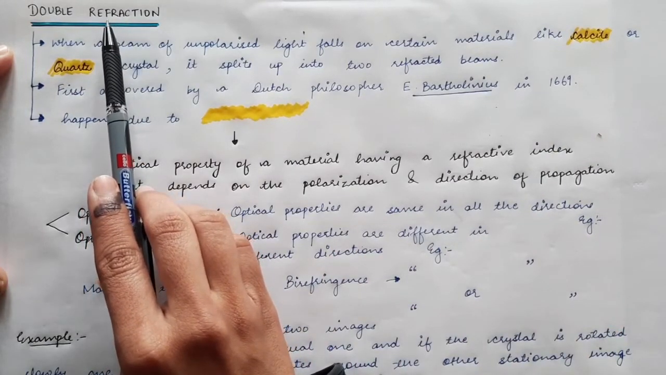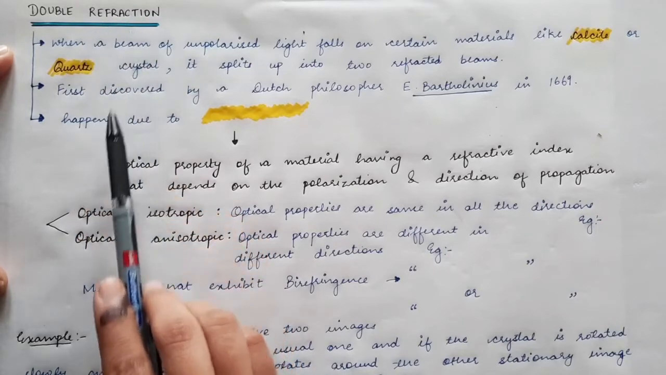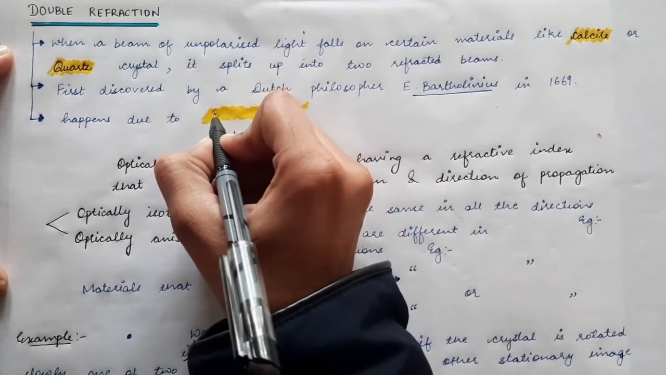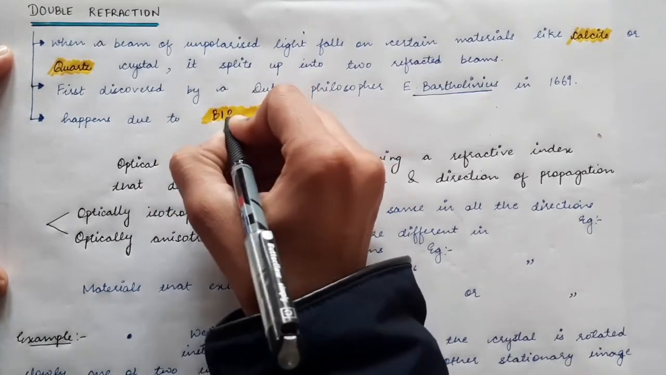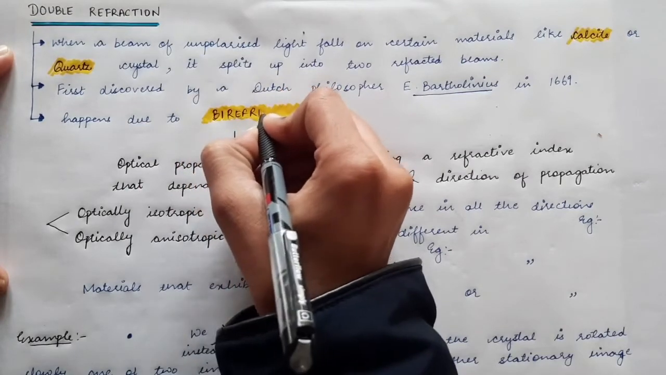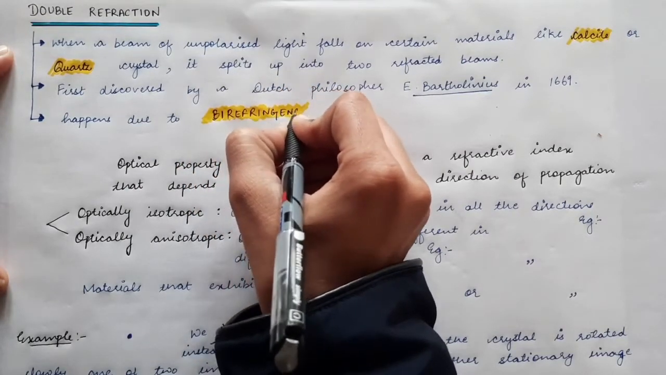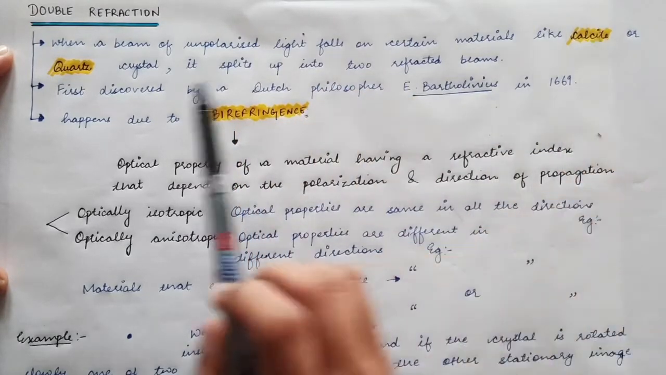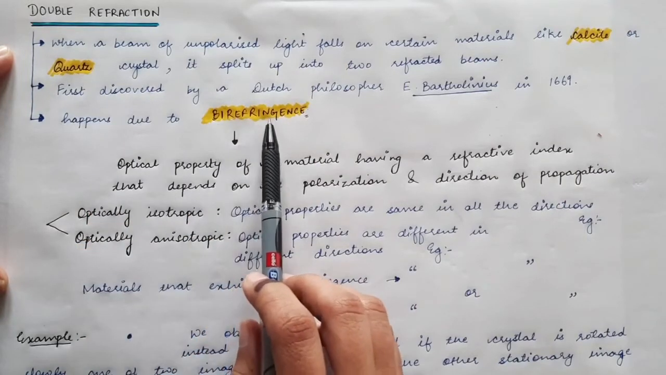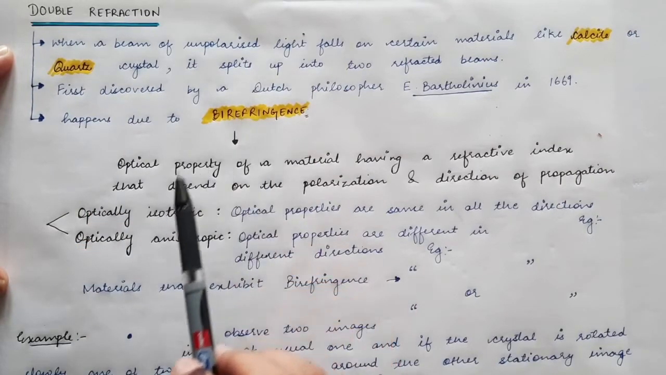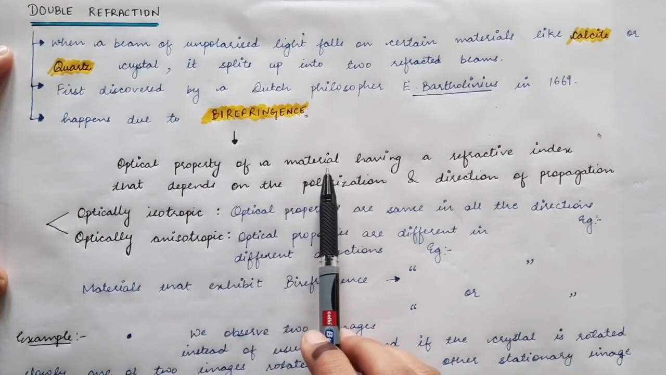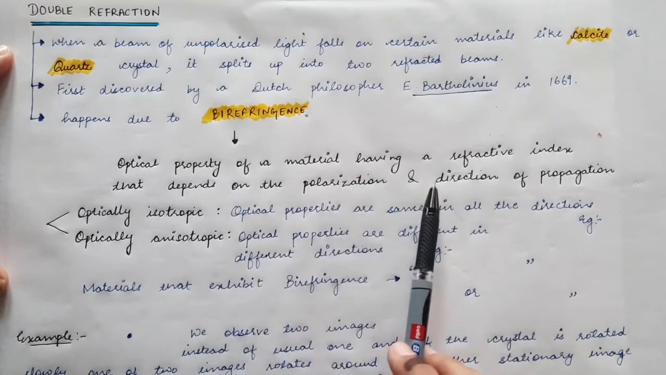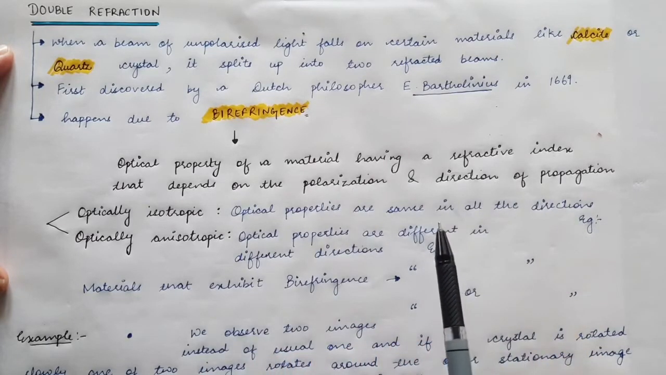Why does double refraction occur? It happens due to a property of the material called birefringence. Now what is this property? Crystals like calcite or quartz exhibit birefringence. Birefringence is the optical property of a material having a refractive index that depends on the polarization state as well as the direction of propagation of light.